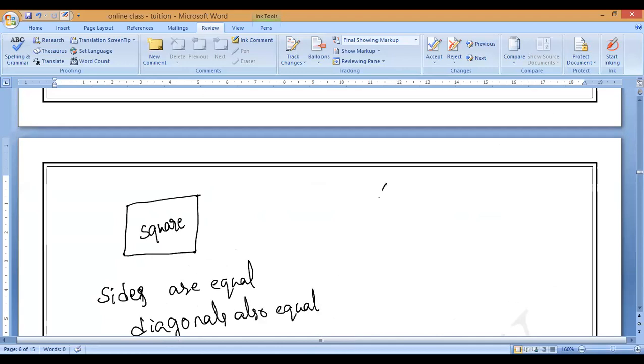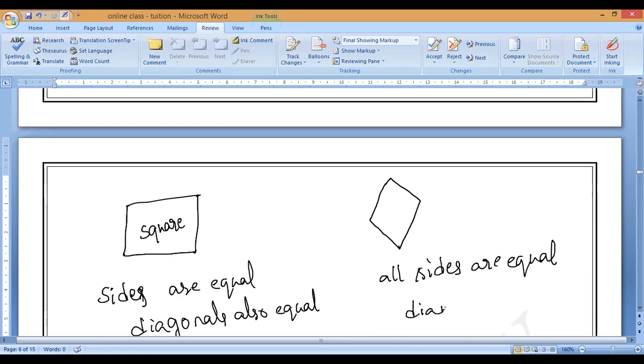Next, rhombus. What are the properties of a rhombus? All sides are equal and diagonals are unequal. Diagonals are not equal.